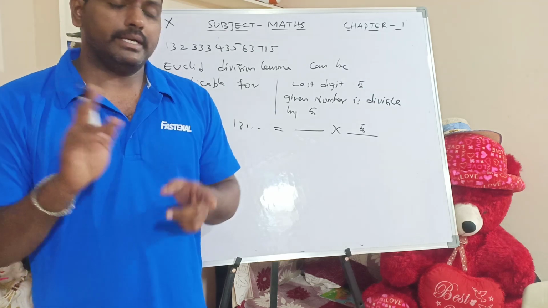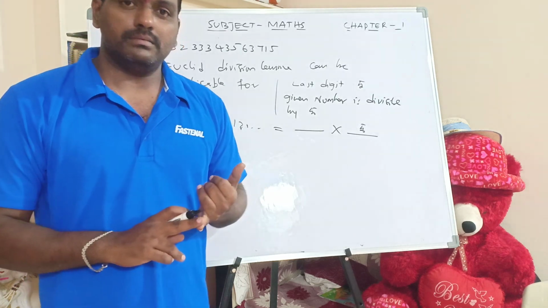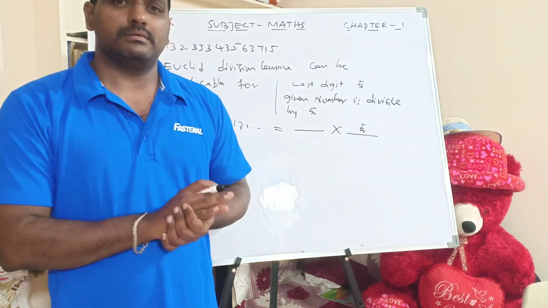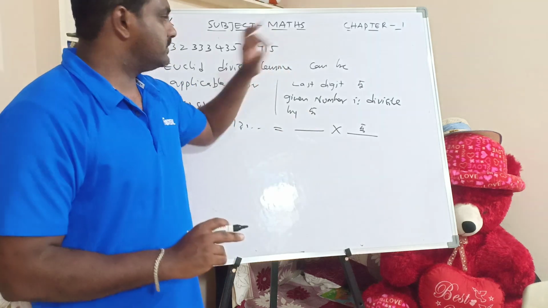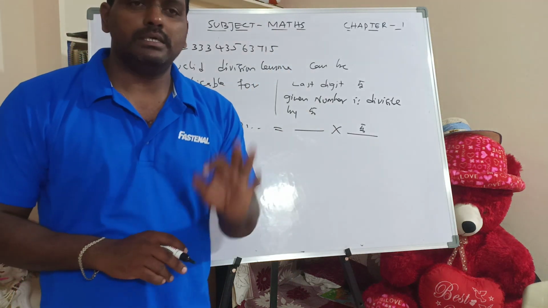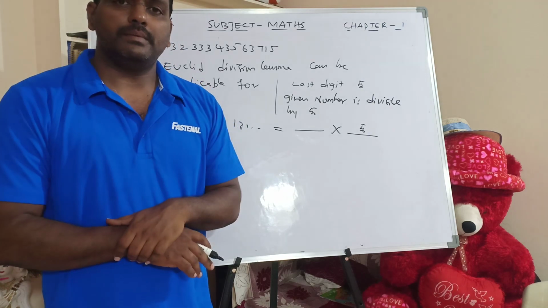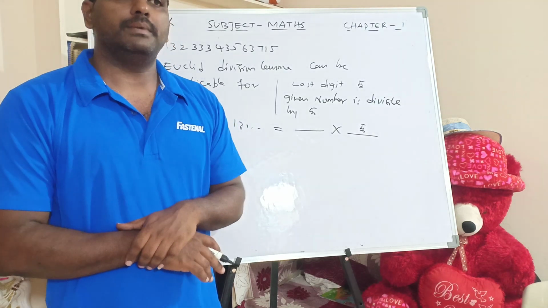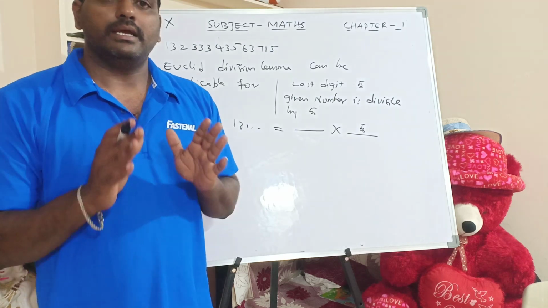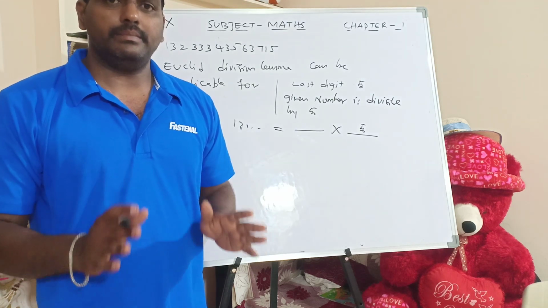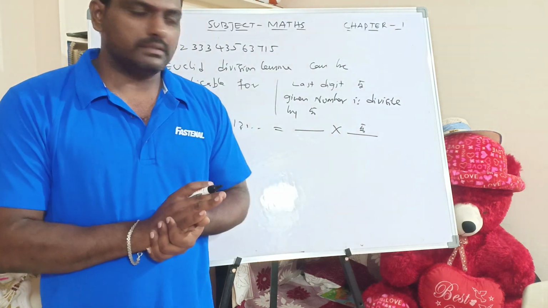So remember, I'll repeat it. If the last digit is 0, it is divisible by 5 and 10. If the last digit is 5, no doubt it is divisible by 5. Then what does the fundamental theorem of arithmetic say? It says that every composite number can be written as a product of prime numbers.